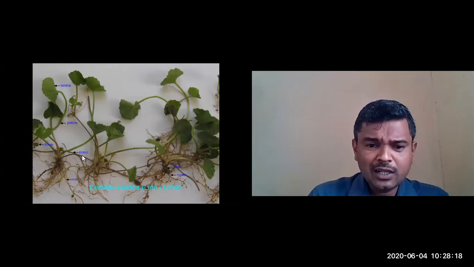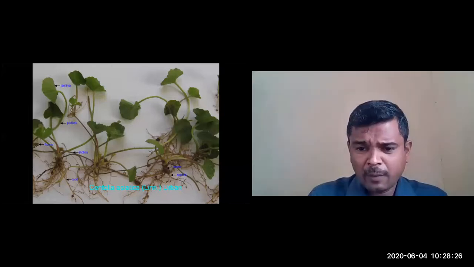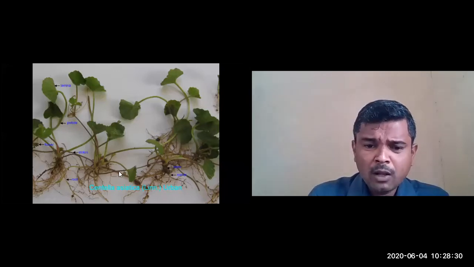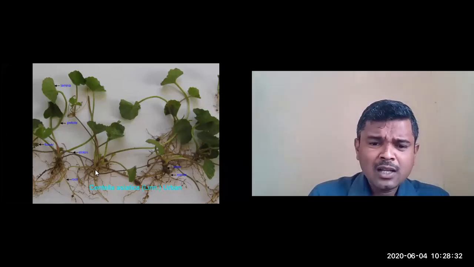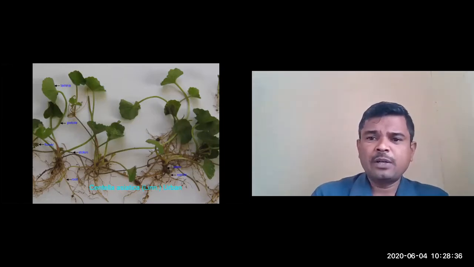Internally they are connected. Here you can observe the stem. This is the main plant. From this stolon they used to develop; with the help of this stolon, another branch develops. So please remember this picture. It is very easy for writing the morphology.